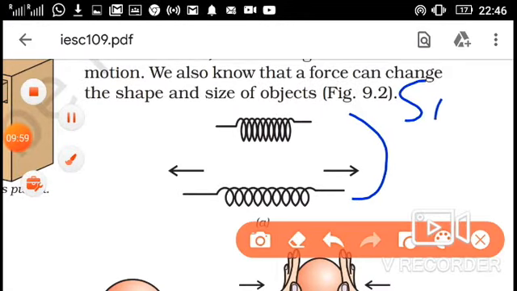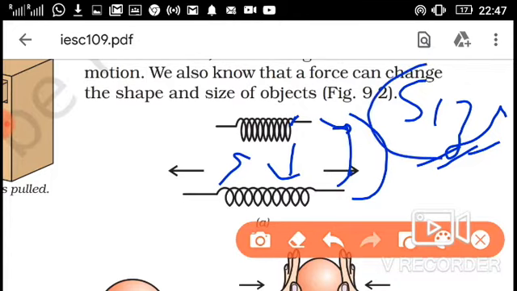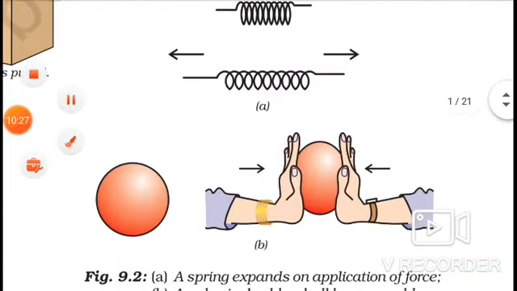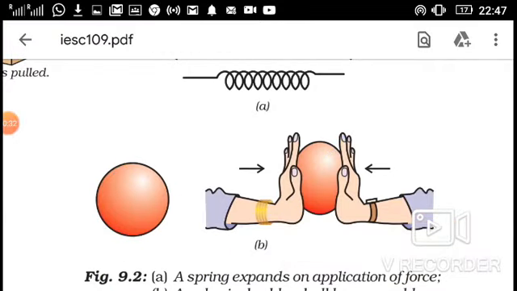You can see here, we are talking about size. When you apply force and pull this spring on both sides, you will see its size change, meaning its size increases. But when you stop applying force, it regains its original size. Here you can see that on applying force you can change the size of an object. And in this figure you can see that on applying force on a balloon you can change its shape. So these are the effects of force.